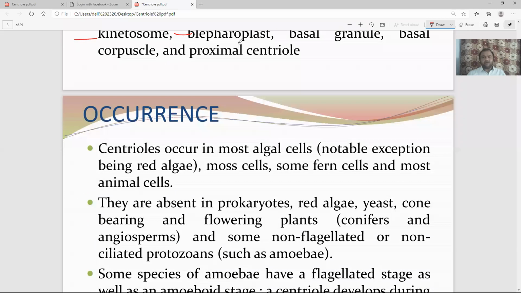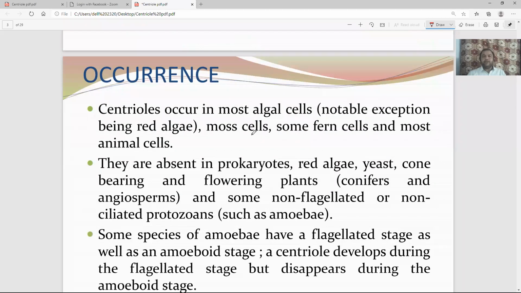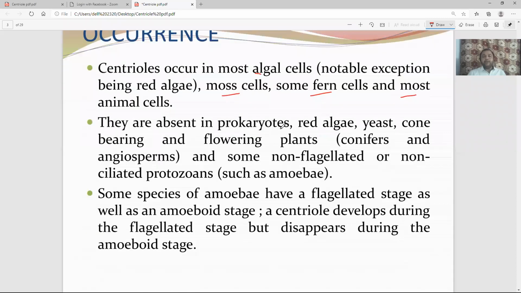So, let's talk about the occurrence. Centrioles occur in most algal cells, most plant cells, fern cells, and most eukaryotic cells, or rather most animal cells, have the centriole. But they are not there in prokaryotic cells. Mycoplasma and bacteria do not have centrioles. Red algae do not have centrioles. Yeast is without centriole. Cone-bearing plants and flowering plants, so higher plants, have no centriole.